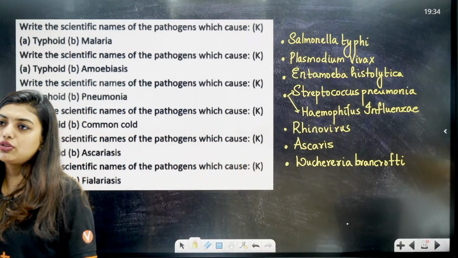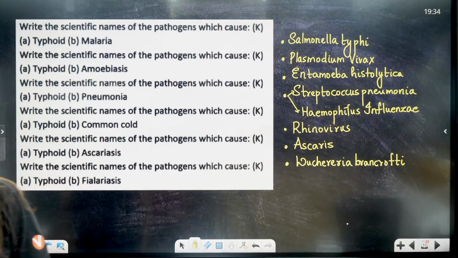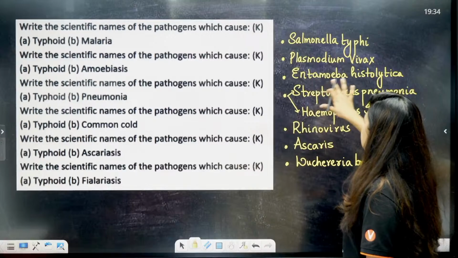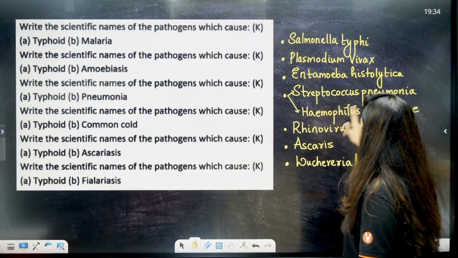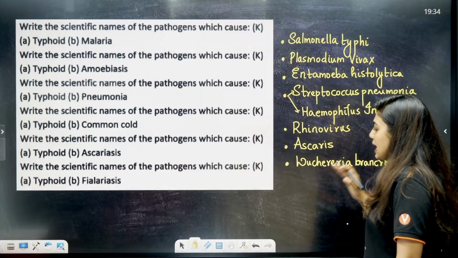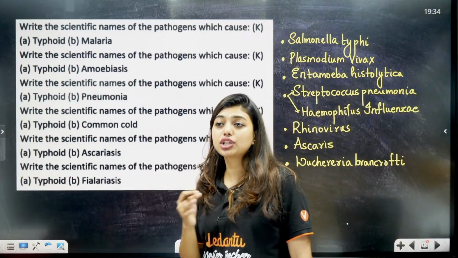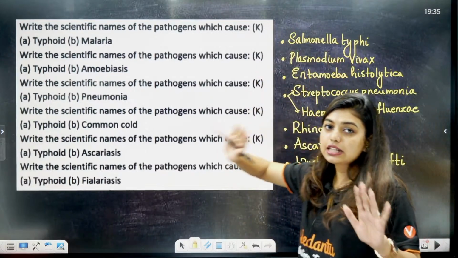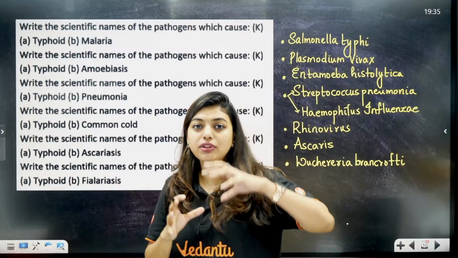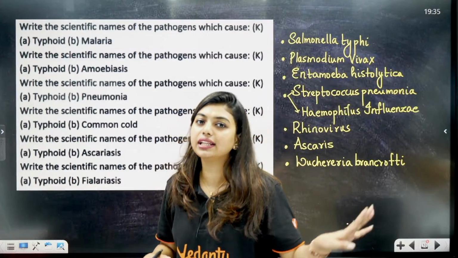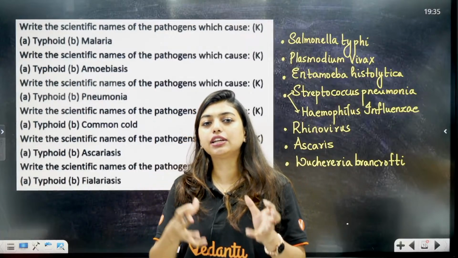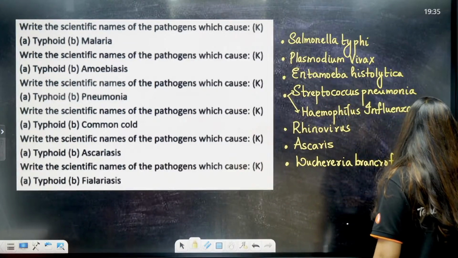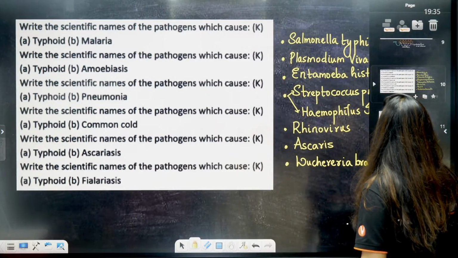Perfect. Good job, Yasmin, Vinuta, Kush, Mohit. Very good. So students: Salmonella typhi, Plasmodium vivax, Entamoeba histolytica, Streptococcus pneumoniae, Haemophilus influenzae, Rhinovirus, Ascaris lumbricoides, and Wuchereria bancrofti. These are the causative agents of all these diseases. And let me tell you, there is no assurance that a question will come on typhoid every time. Anything they can give you. It is up to the board to give any pathogen and you are expected to write it. So that is done. Next question.